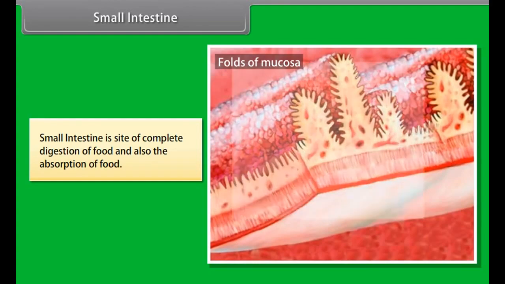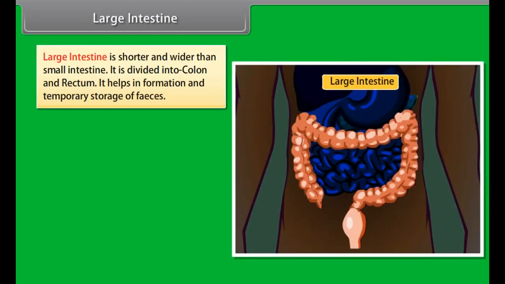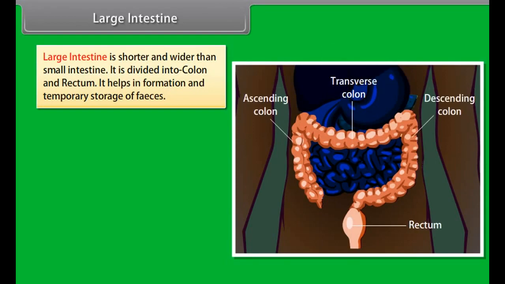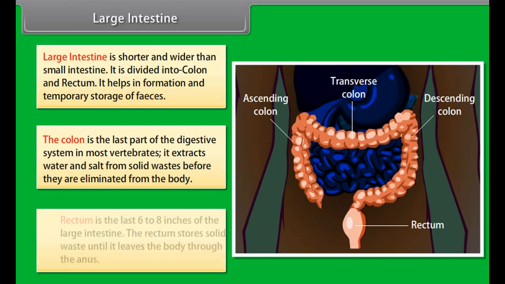The stomach wall contains tubular glands in its walls which secrete gastric juices. The gastric juices contain 3 substances: HCl, enzyme pepsin, and mucus. Due to presence of HCl, the medium is acidic in nature and enzyme pepsin starts digestion of proteins. The mucus helps to protect the stomach wall from its own secretion of HCl acid. The muscular wall of stomach helps in mixing of food and gastric juices.